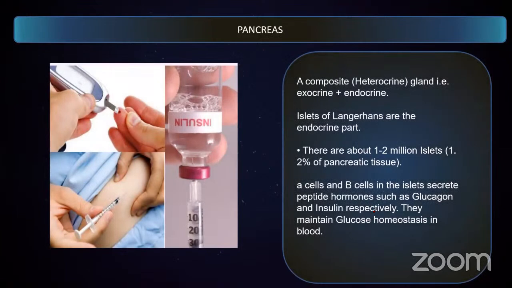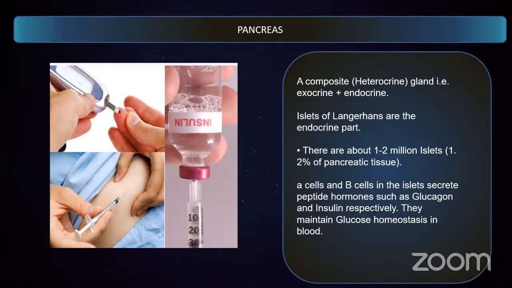Now, when you talk about the pancreas, it is a very well-known organ because of diabetes. A lot of people suffer from diabetes, and we know the pancreas through it. Correct? When we look at the pancreas, it is a heterocrine gland because it performs both as an endocrine as well as an exocrine gland. We are talking about the endocrine system, so we'll stick to the endocrine part of the pancreas.